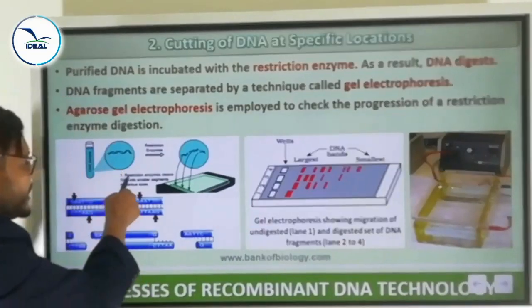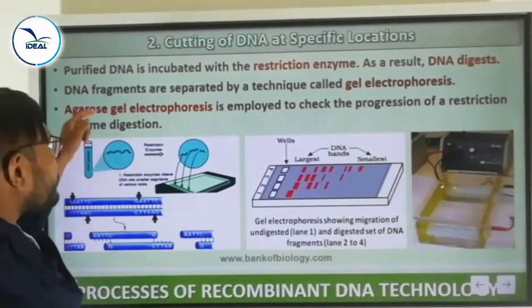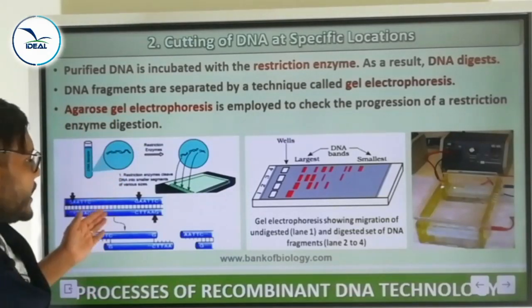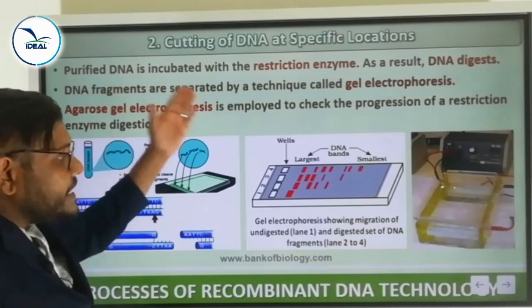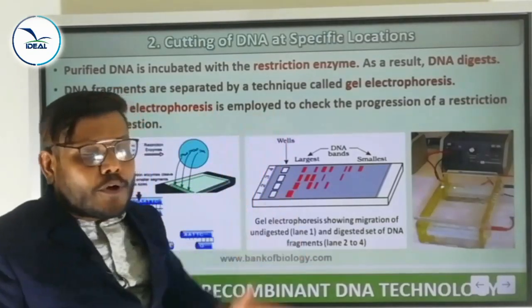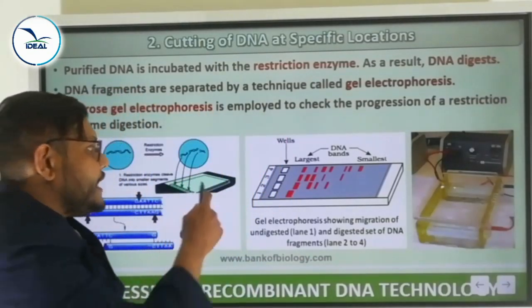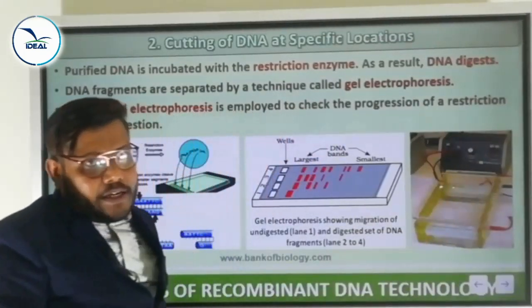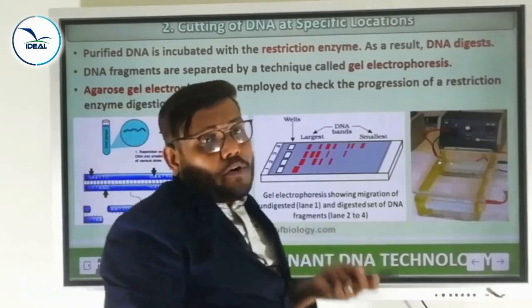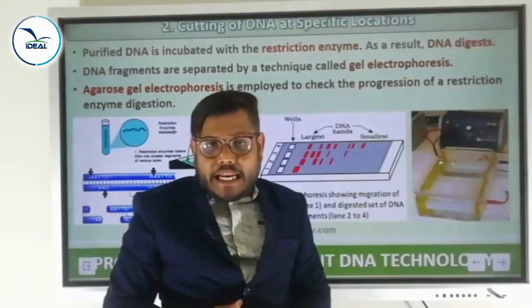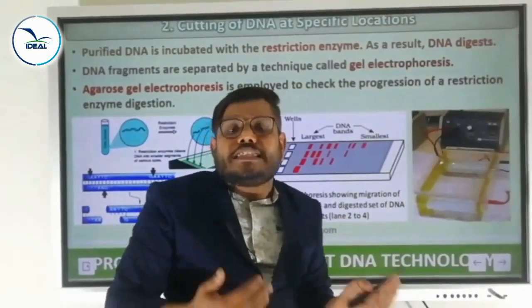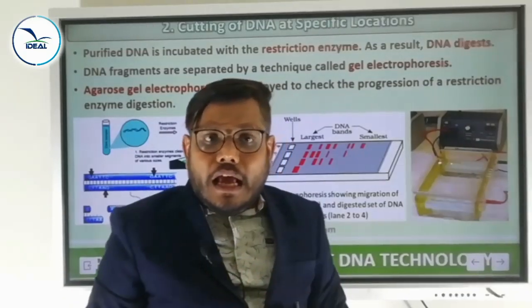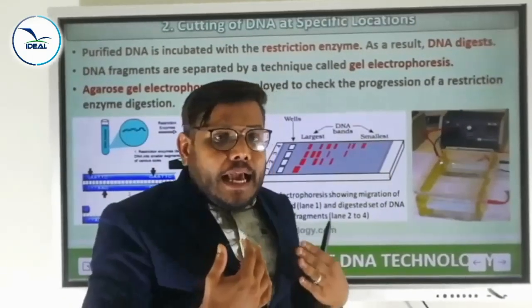So, with the help of the restriction endonuclease enzyme, we cut that particular DNA fragment. After that, where is that DNA fragment placed? In the gel electrophoresis device. That gel electrophoresis device is connected with the electric field. For this process, we are using a gel called agarose gel. That is a polymer of seaweed. We already know what seaweed is. It is obtained from the brown algae. That is called agarose gel.